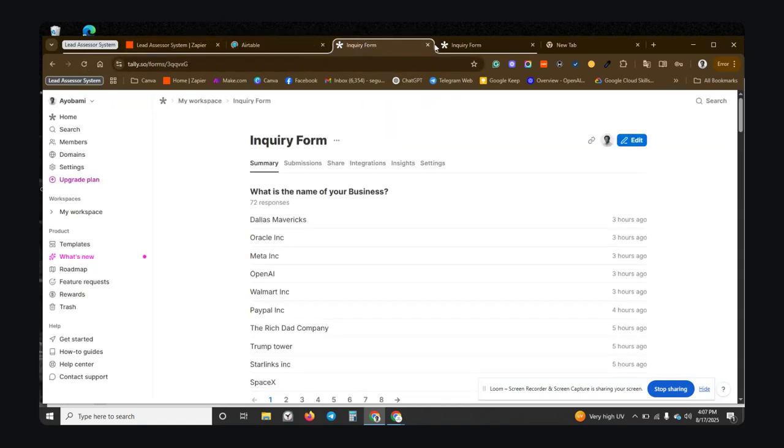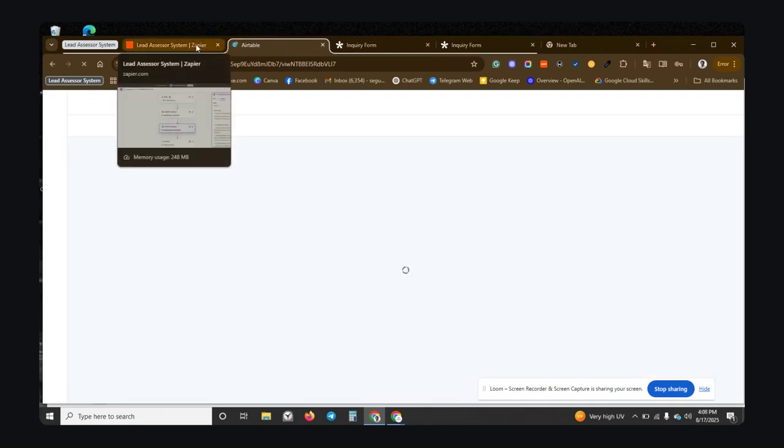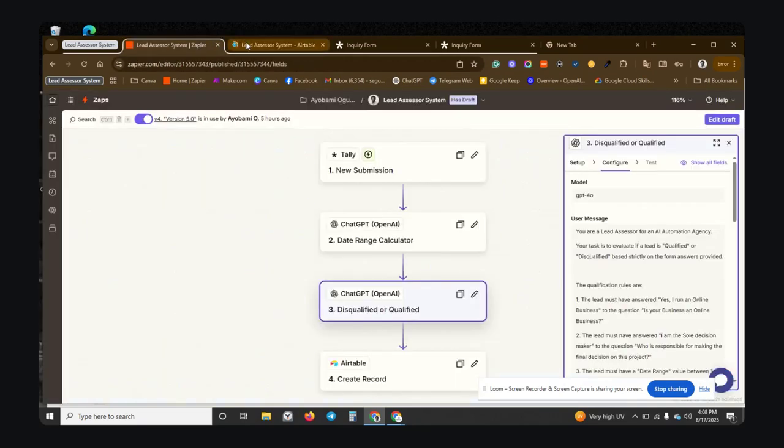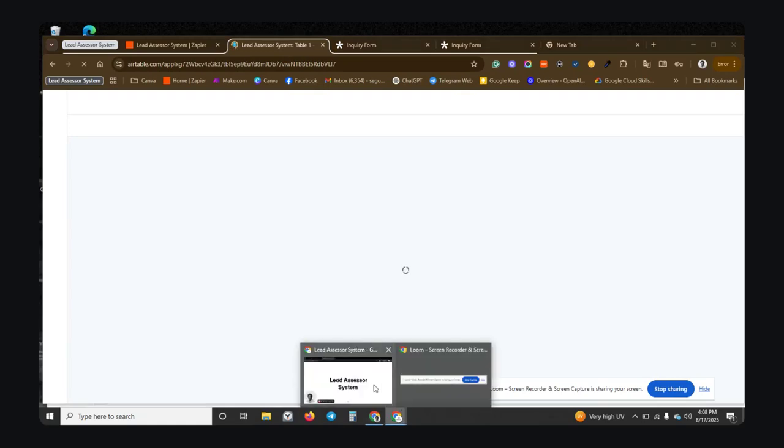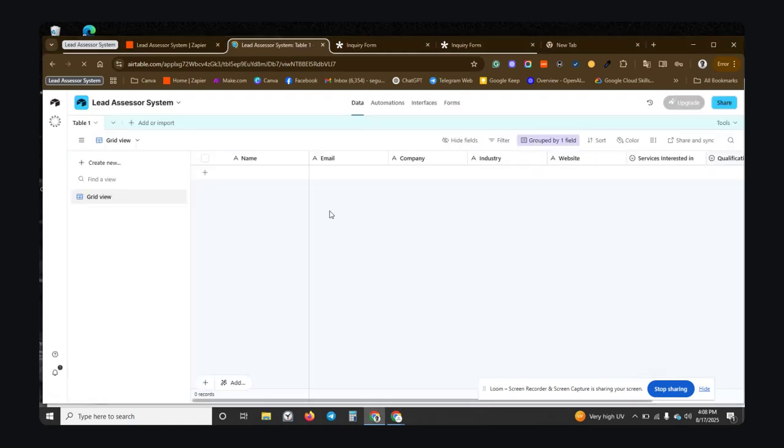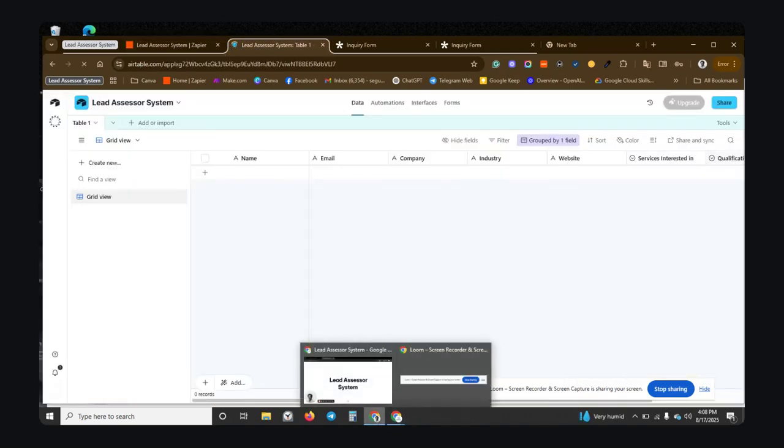This is the form submitted. This is the table. It's still loading. Let me see if I can pause so that I don't waste your time.